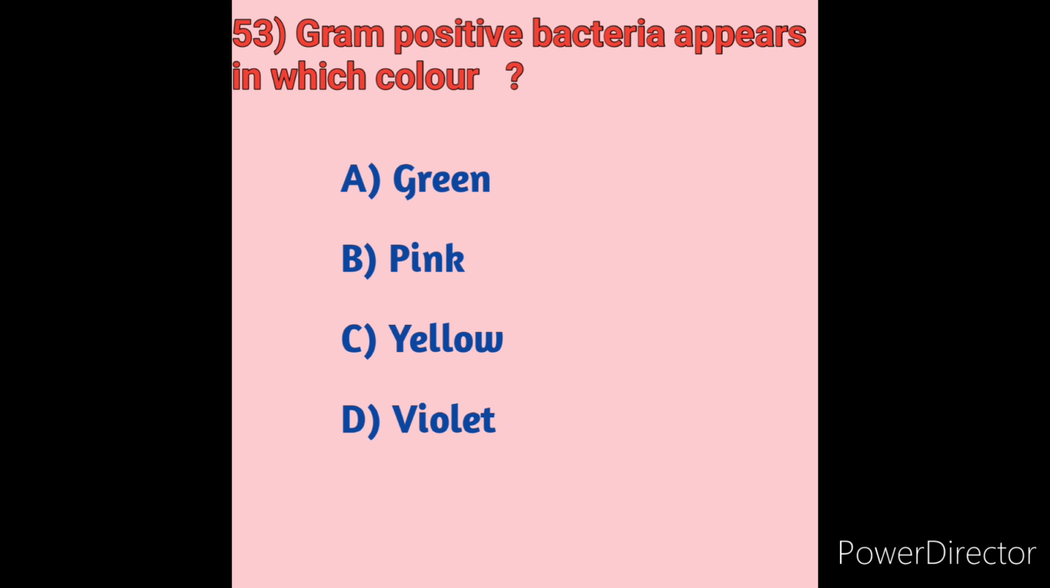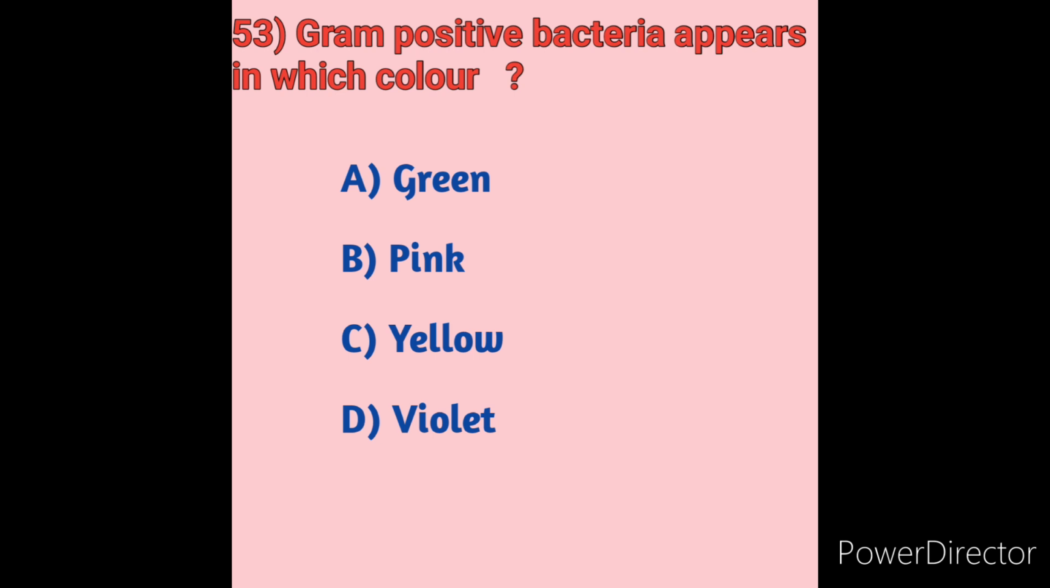On applying a stain, gram positive bacteria appear blue or purple, so violet is the correct answer here. Under the microscope, on applying a stain, gram positive bacteria appear blue or purple in color. One example of a gram positive bacterium is Staphylococcus aureus.